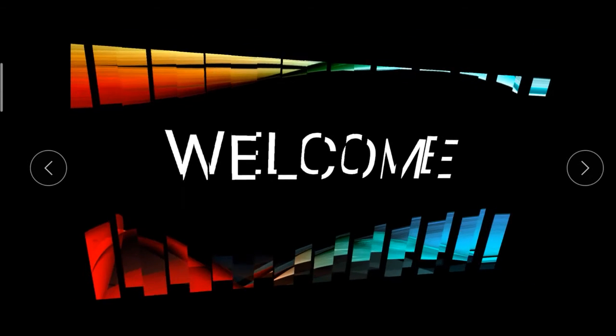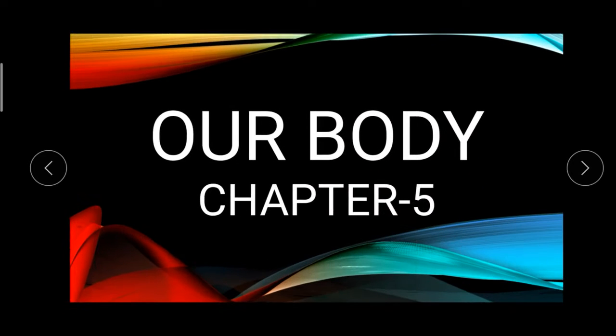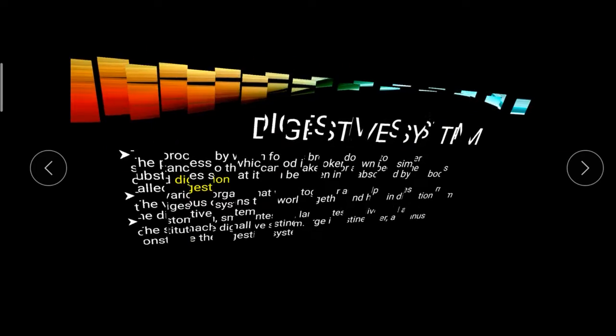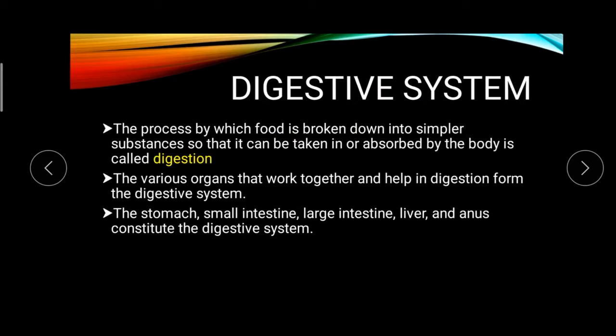Okay, so we are learning our chapter 5, our body. So, what topic did we learn in our previous class? The respiratory system, and we have started to learn somewhat about the digestive system, right? So what is digestion? The process by which food is broken down into simpler substances is called digestion.